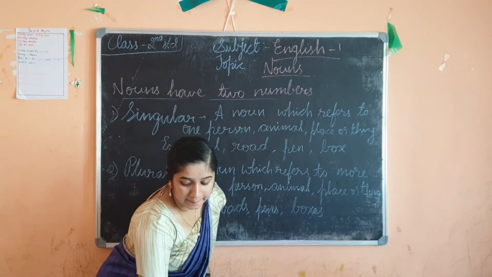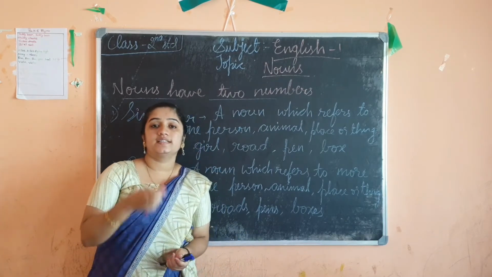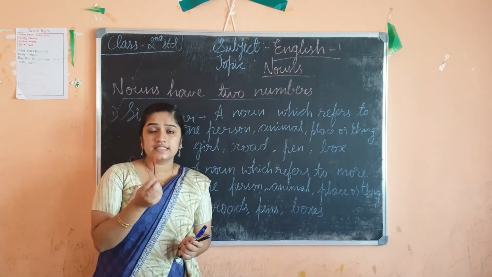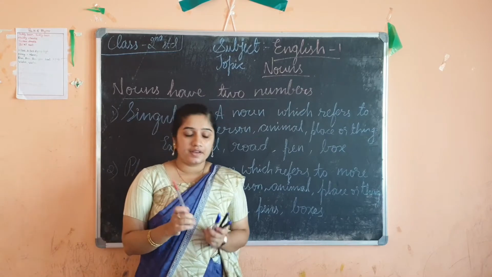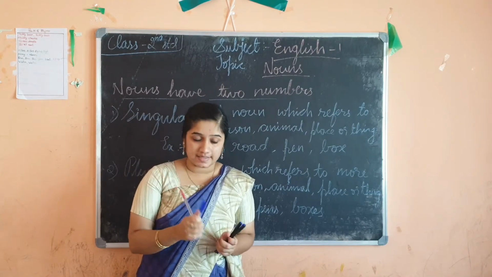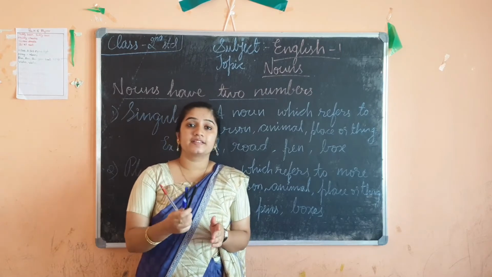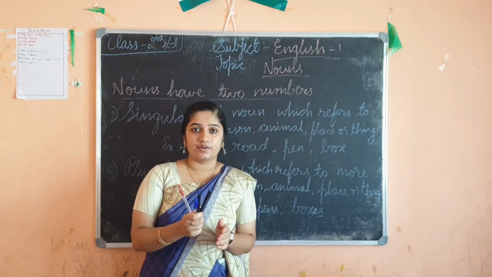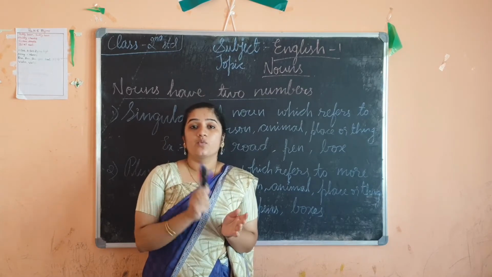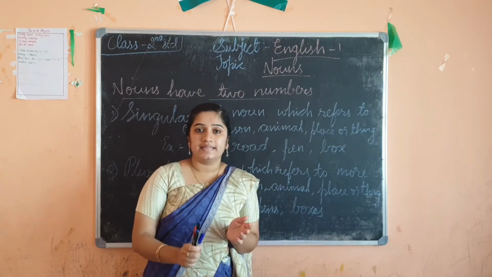Similarly, what is this? Pen. Since it is one, it is a pen. If I add one more, then it becomes pens. If I add 2 more also, still it is pens. So if it is one, it is pen. If it is more than one, they are known as pens.